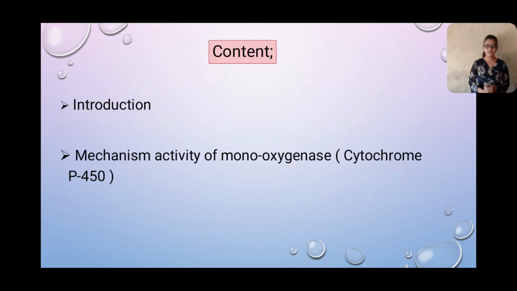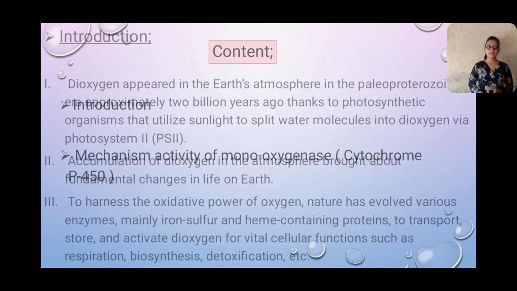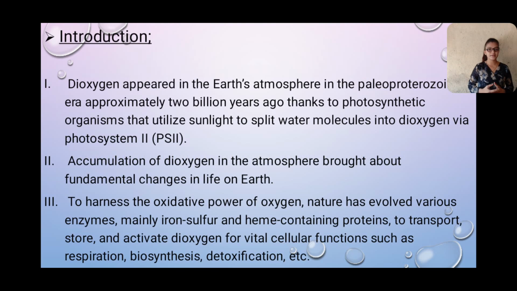First is the content: the first one is the introduction, the second is the mechanism activity of monooxygenase cytochrome P450. First one is the introduction. Dioxygen appeared in the Earth atmosphere in the Paleoproterozoic era approximately 2 billion years ago, thanks to photosynthetic organisms that utilize sunlight to split the water molecule into dioxygen via photosystem 2.